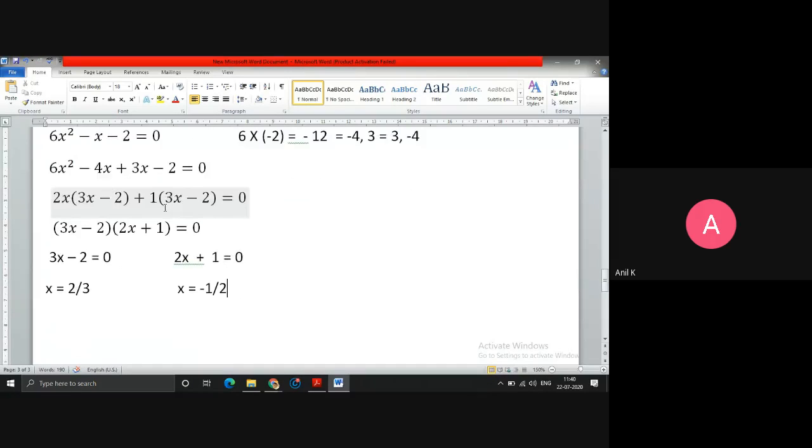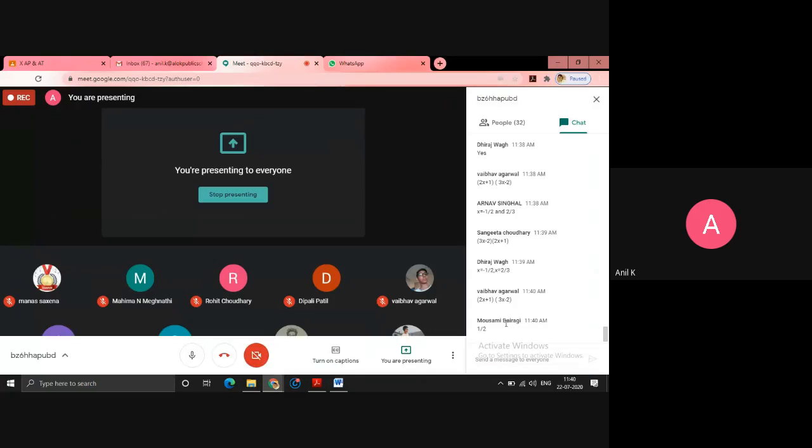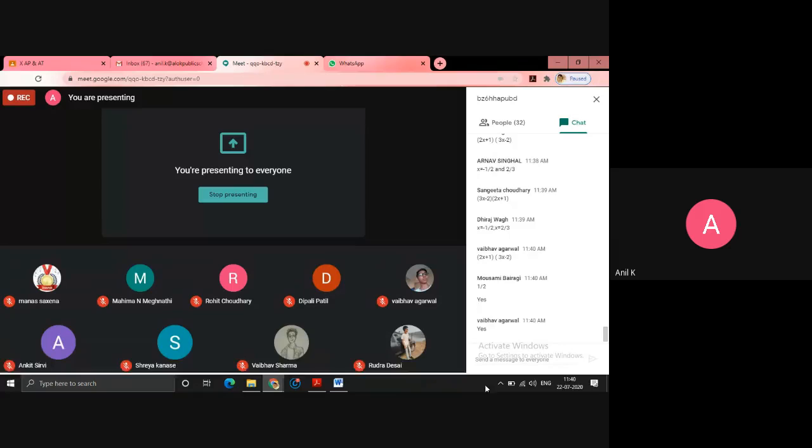Okay, so this is all about splitting the middle term. Is this clear for everyone? Yeah. Very good. Some are too advanced, they are getting down. Vaibhav Agrawal, correct answer. Good.